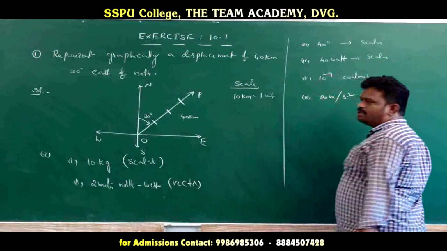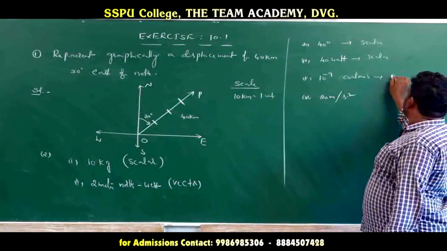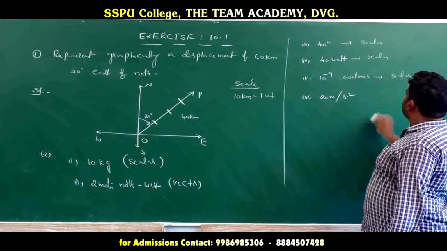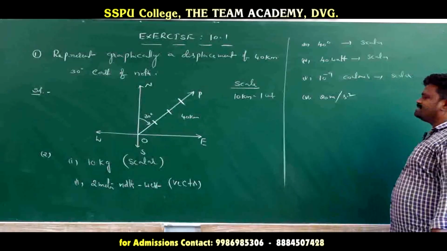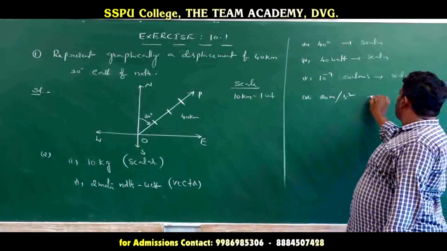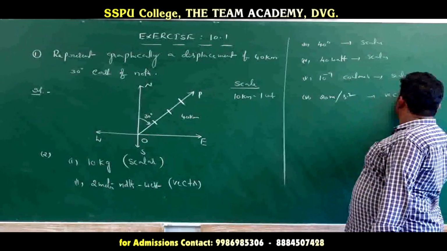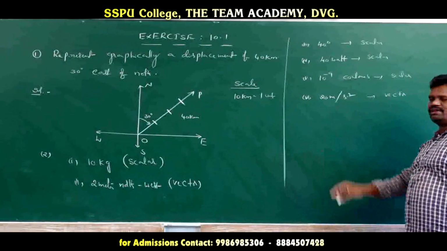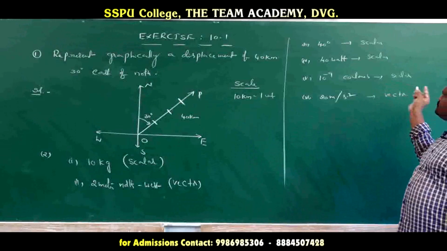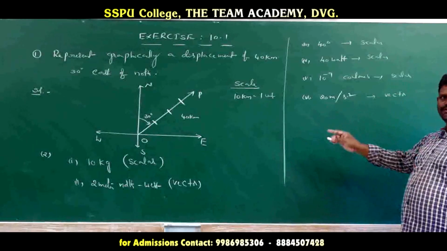Next here coulombs given. Coulombs is also charge. So then what is given, a scalar value. Now this one, velocity, meter per second square. Then this one what do we have here? Vector. This one what? Vector. So this is the classification of the given measurements, scalar and vectors. Classify, this is the condition.